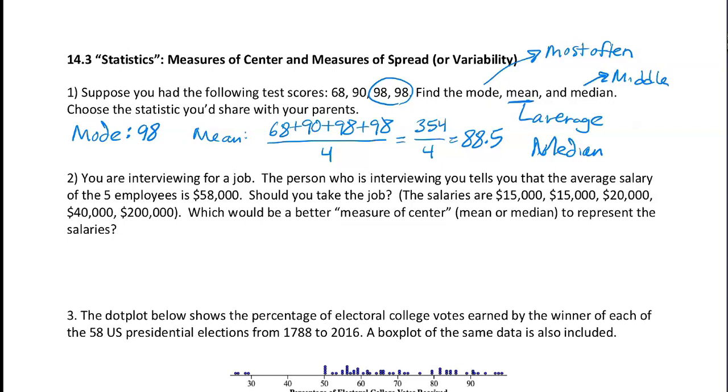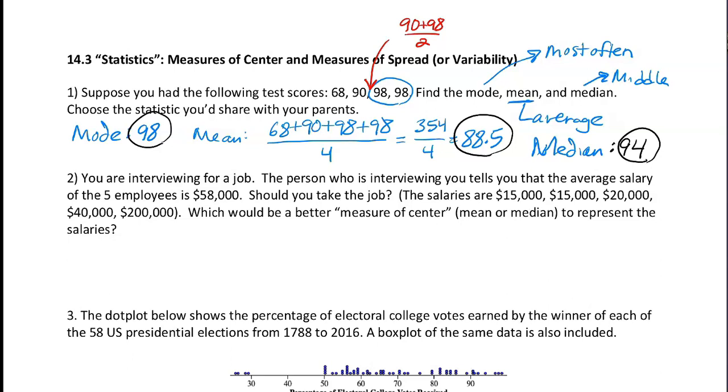And then lastly, the median is the middle number whenever they're ordered from smallest to largest. We don't have a true middle number, but it would be halfway between 90 and 98. We could just average those two. That looks like 94. So the median would be 94. So the mode is 98, the mean is 88.5, and the median is 94.